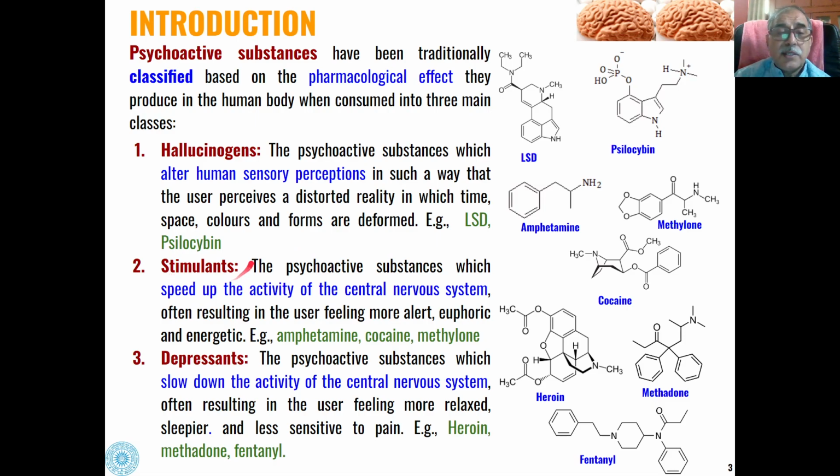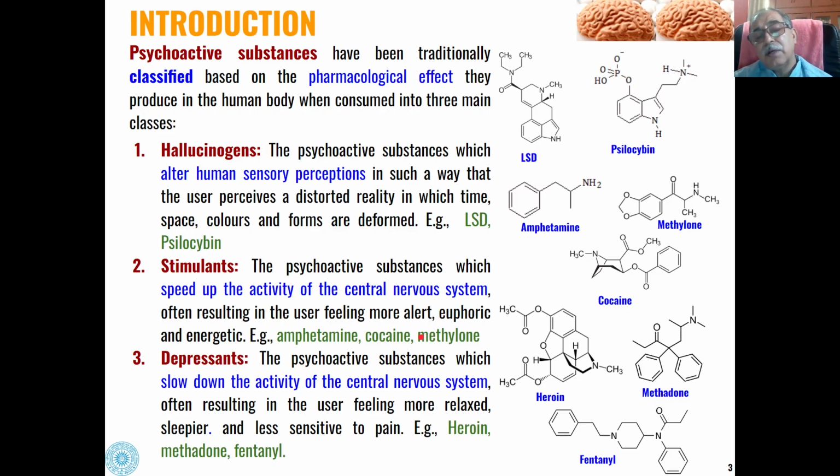Then the next category is stimulants. Stimulants are those psychoactive substances which speed up the activity of the central nervous system. So our central nervous system becomes more active if we take these types of substances.